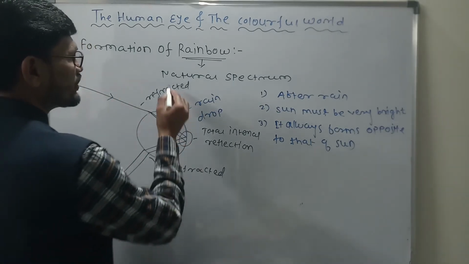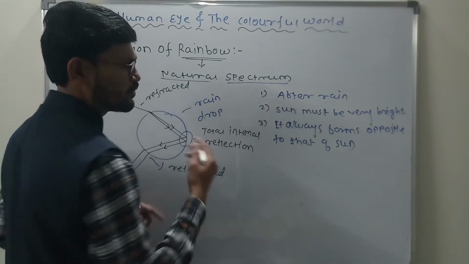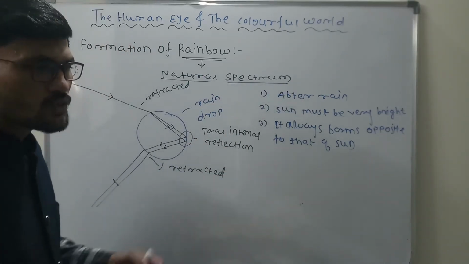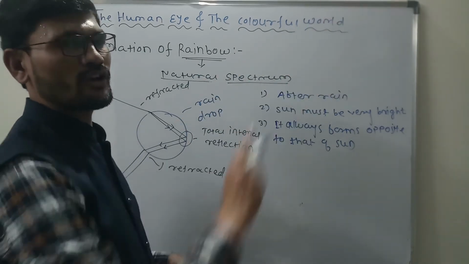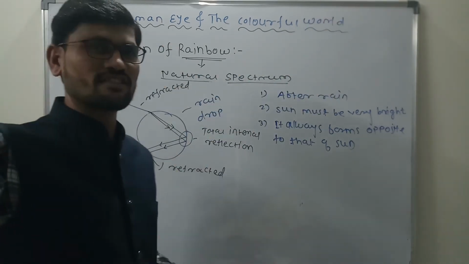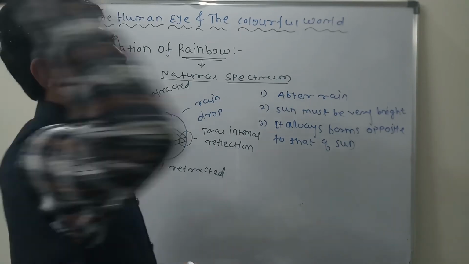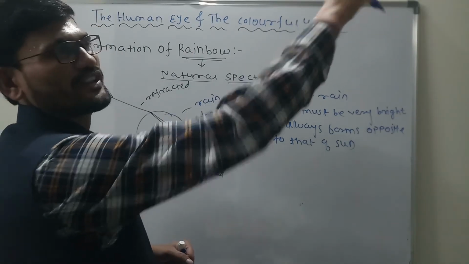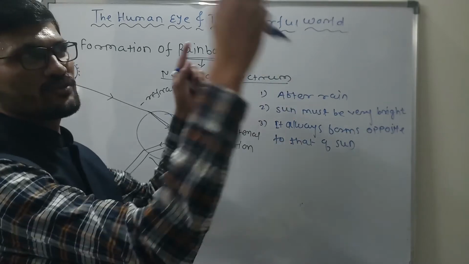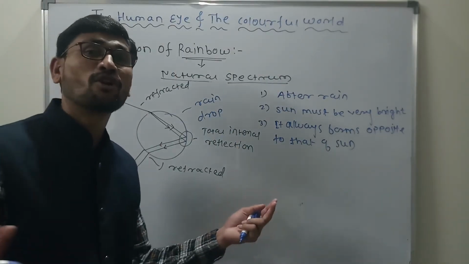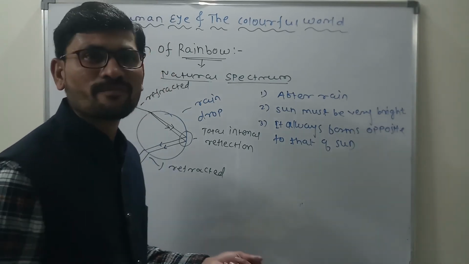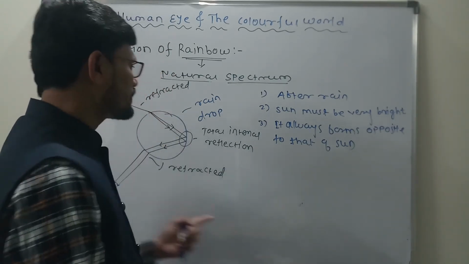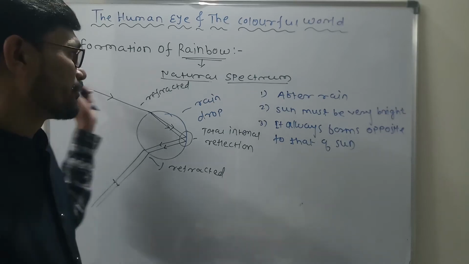Correct? So obviously it is a natural spectrum, no doubt at all. Correct? So which means that if suppose I am standing here, I can observe the rainbow in front of me, and where should the sun be? The sun should be this side. Clear? Then only I can observe the rainbow. Isn't it? And I can observe the 7 different colors, that is violet, indigo, blue, green, yellow, orange and red. Correct? So this is exactly what is called the formation of rainbow.